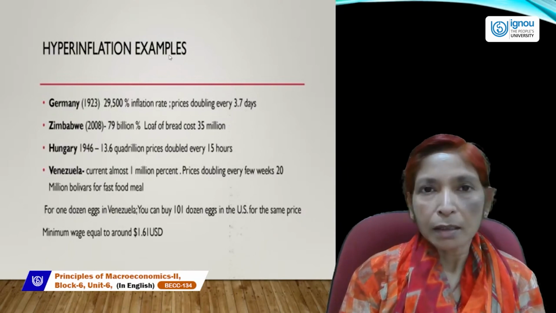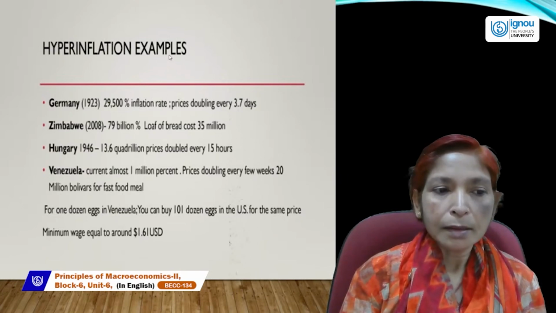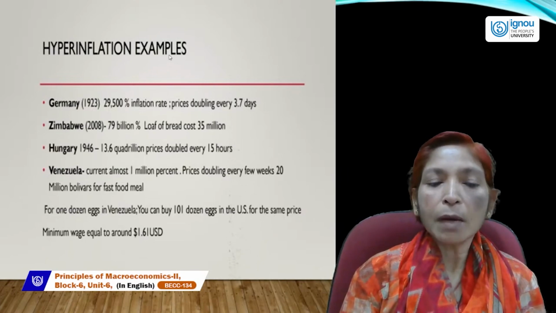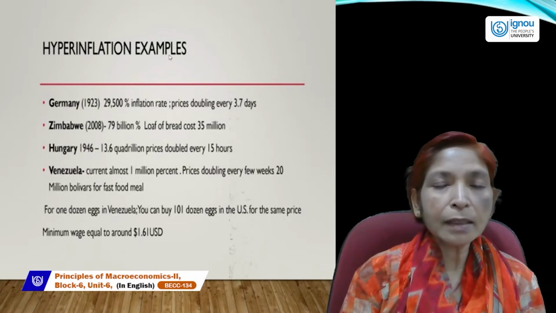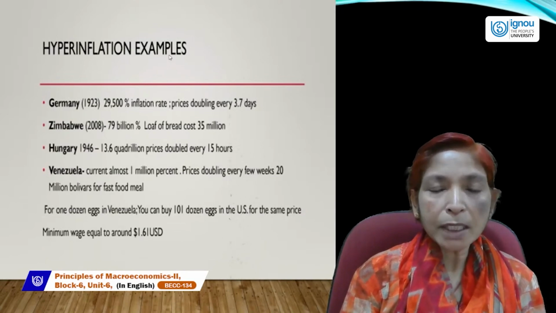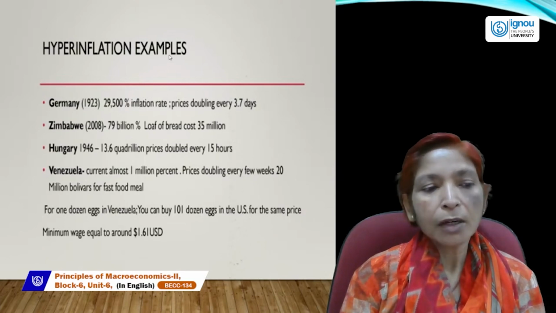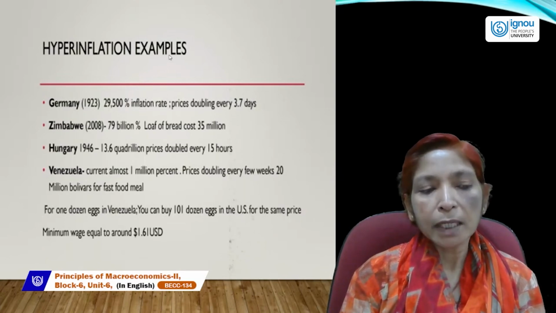In Hungary, in 1946, hyperinflation occurred. 13.6 quadrillion percent, prices doubled every 15 hours. And Venezuela is the recent example of hyperinflation. Currently almost 1 million percent, prices doubling every few weeks, 20 million bolivars for a fast food meal.